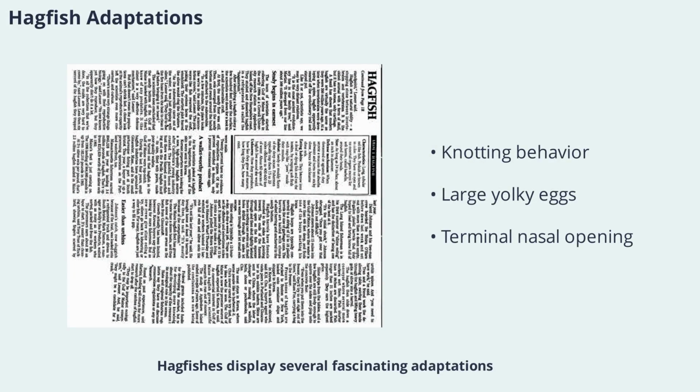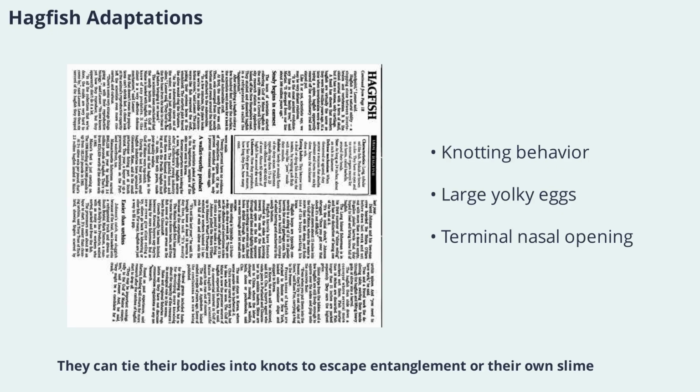Hagfishes display several fascinating adaptations. They can tie their bodies into knots to escape entanglement or their own slime, a behavior unique among vertebrates. Hagfishes possess both ovaries and testes, but only one is functional at a time. Their eggs are large and yolky with no metamorphosis stage. The external nasophysial opening is terminal, allowing respiratory water to pass backward to the gills. These adaptations, combined with their scavenging lifestyle, make hagfishes a remarkable example of evolutionary specialization in the marine environment.